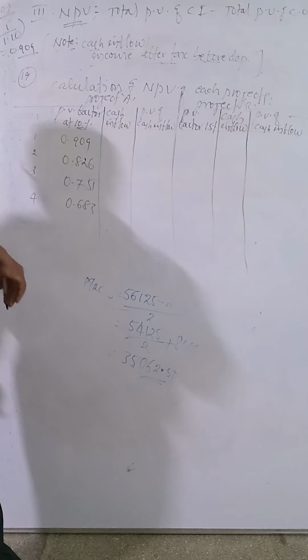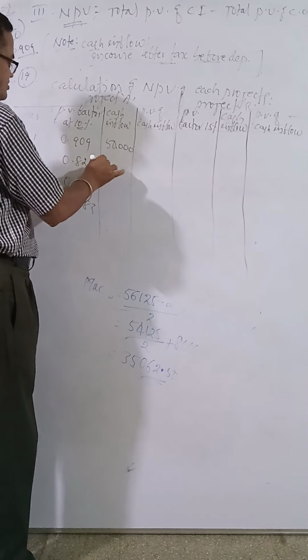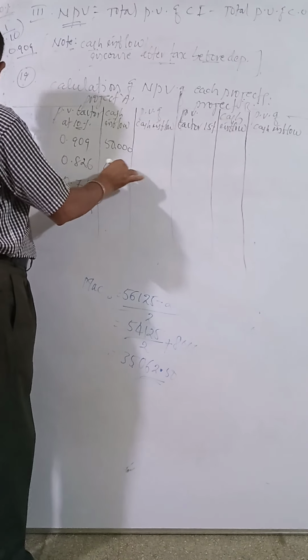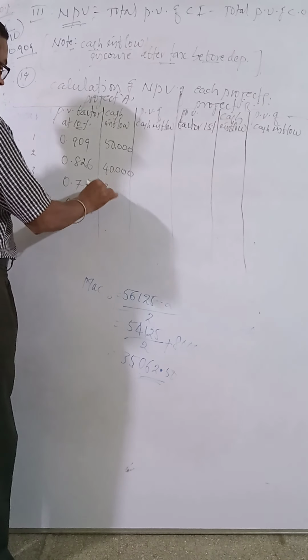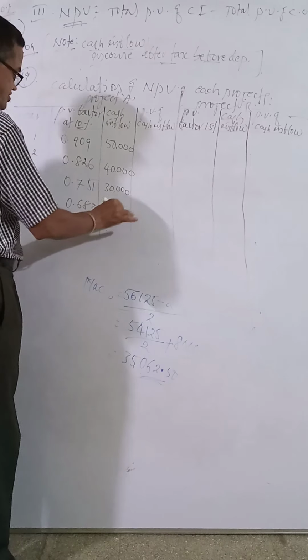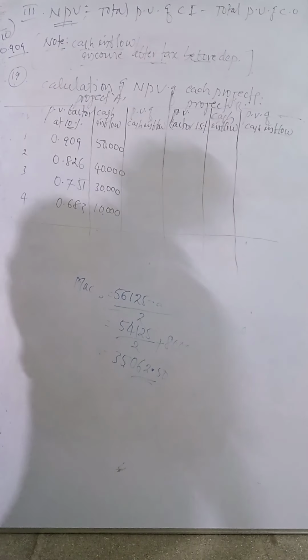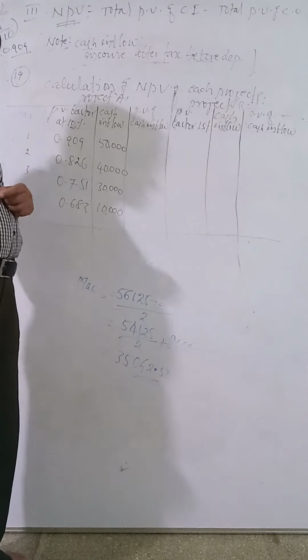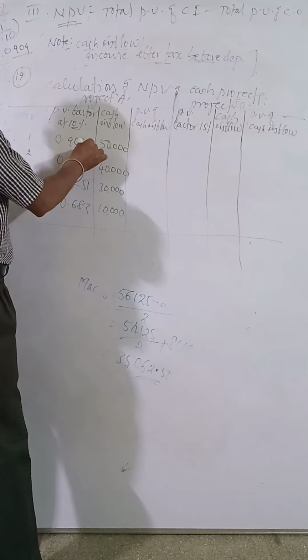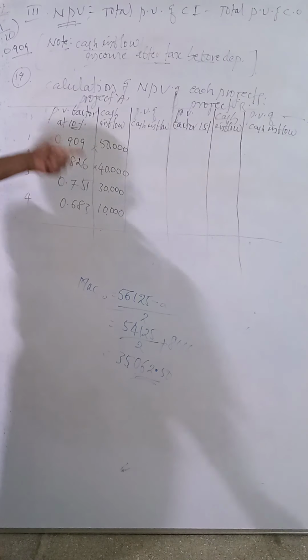And the cash inflow given in the question for project A: first year is 50,000, second year is 40,000, third year is 30,000, fourth year is 10,000. This is the cash inflow. For the present value of cash inflow, just multiply each into each.